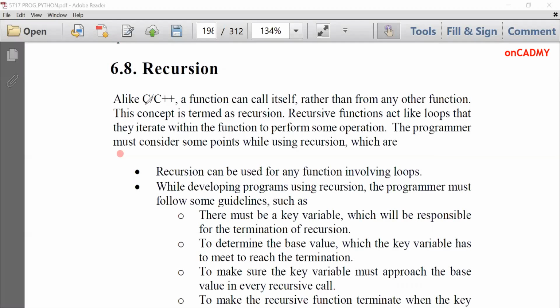The next topic is recursion. You have studied the concept of recursion in your C class also, in data structures also. So this is also a very important concept. First of all, let's understand what is recursion.